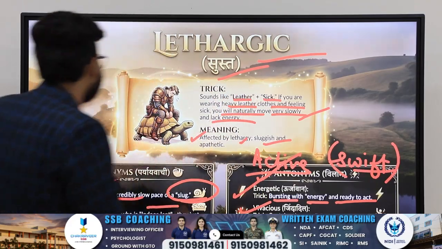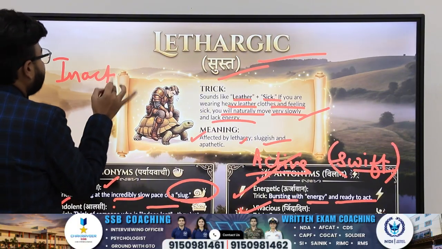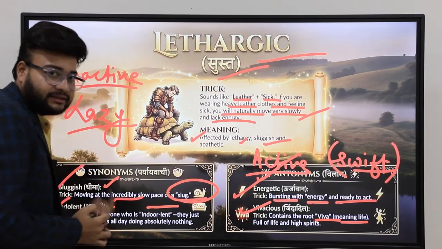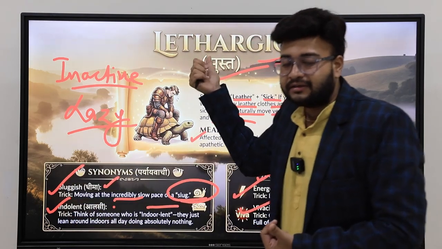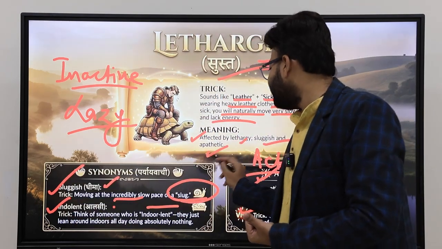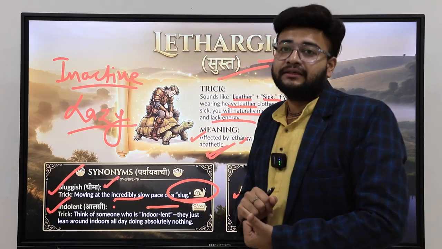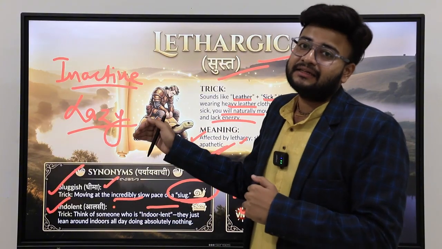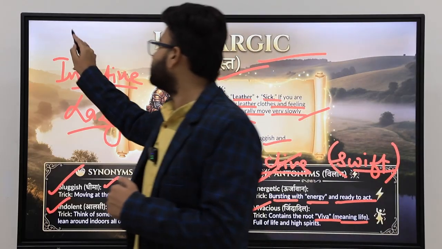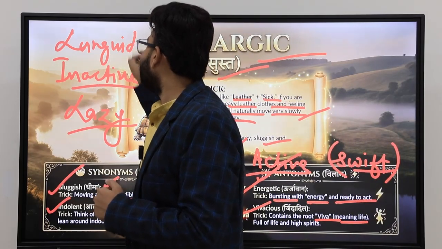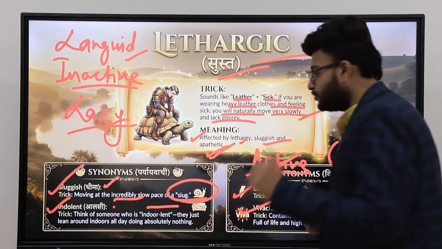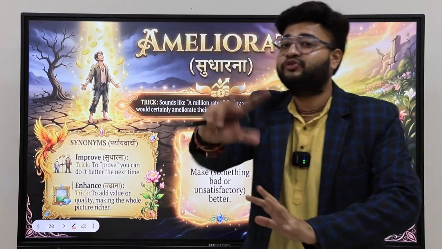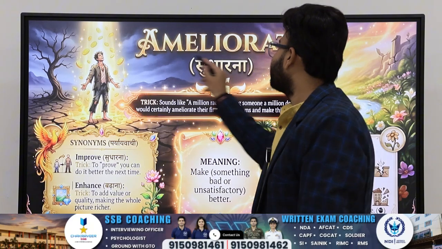Got it? A person who is very inactive, slow, lethargic, lazy, indolent. These are synonyms of lethargic. Got it? Sluggish, apathetic. Yes, you can say apathetic also. Comment it down. Apathetic. A person who lacks energy, who is indolent, lazy, lackadaisical, languid. Languid is a very important word. So do you all remember? I will make sure that you all remember these words when I come to the MCQ portion. Do not worry.